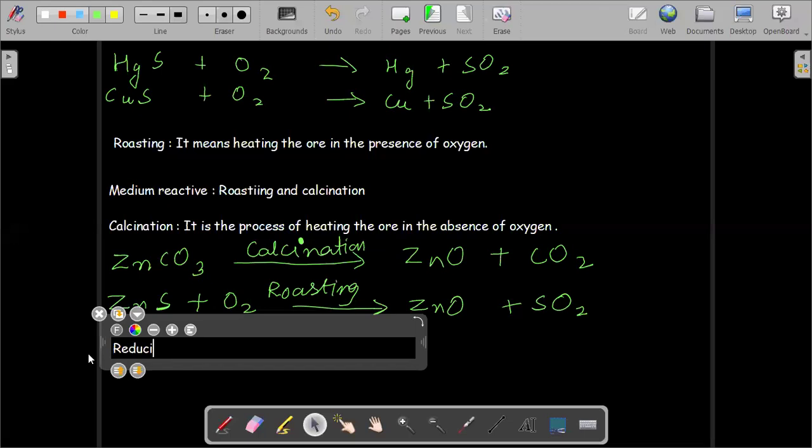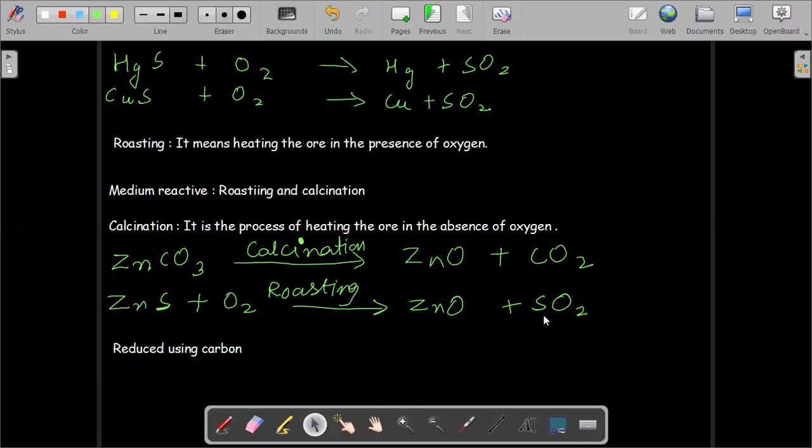Sir, can you once again explain calcination? Okay, just 1 minute. Calcination is just heating the ore in the absence of oxygen.